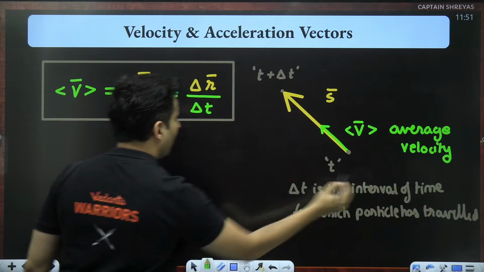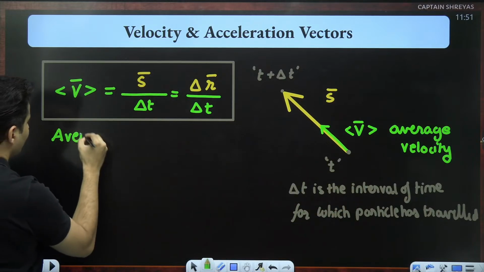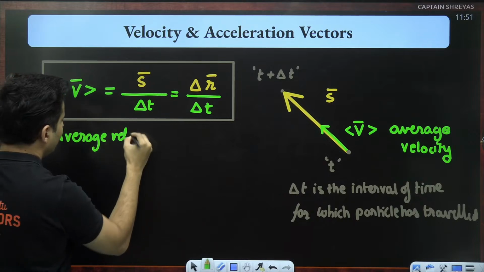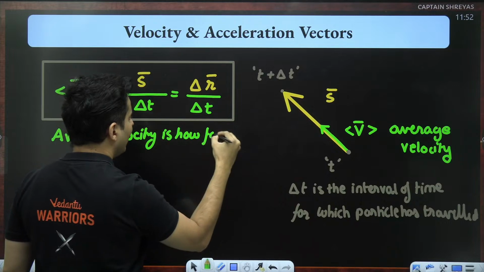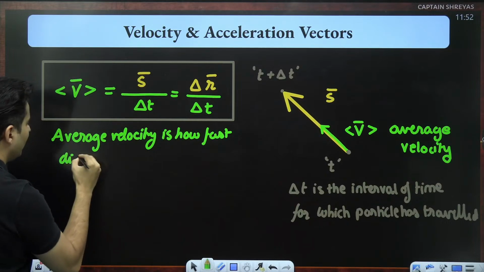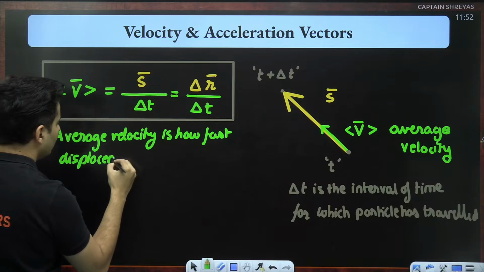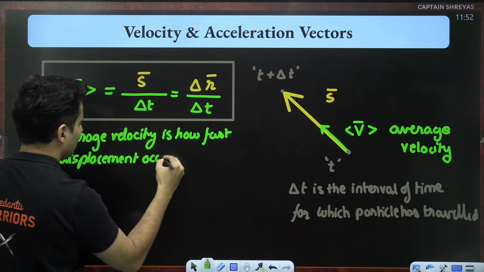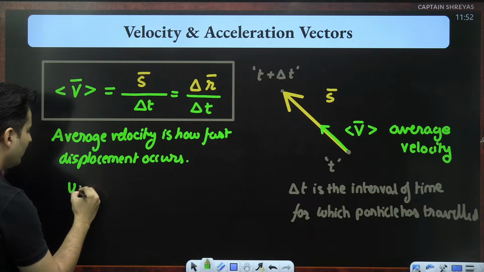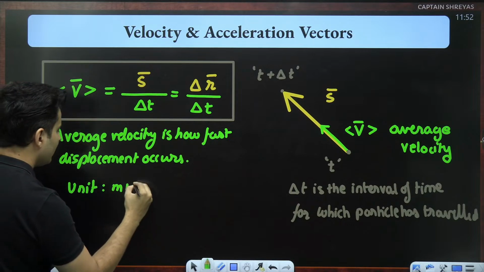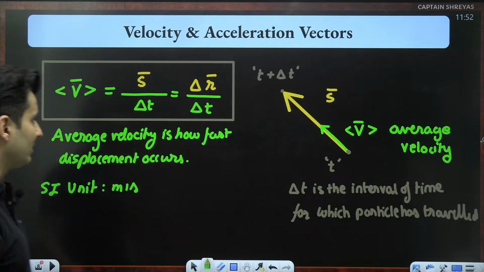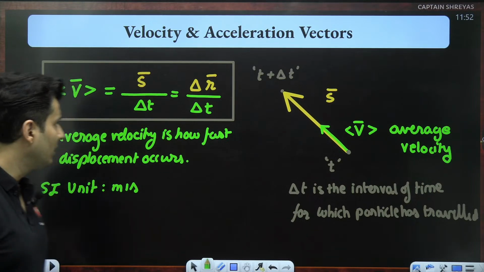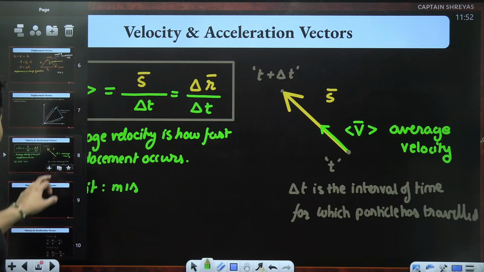So I can just say average velocity is how fast displacement occurs. Obviously the unit will be meters per second in SI, and CGS will be centimeters per second, or you can use kilometers per hour and all of that. Similarly, my dear students,